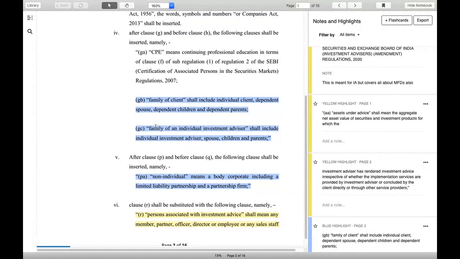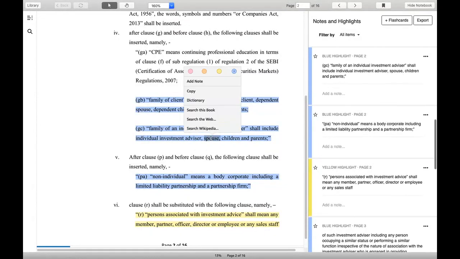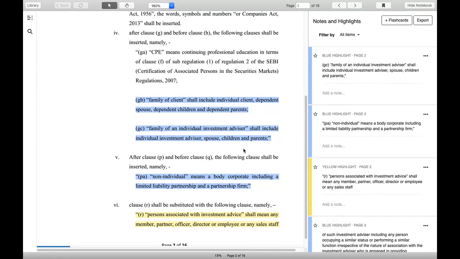Now, there is another rule where they talk about the family of an individual investment advisor. There they count the individual advisor himself, the spouse, the children, and parents, whether dependent or non-dependent. Both parents and children, dependent or not, will all be counted. In what form will it be counted?